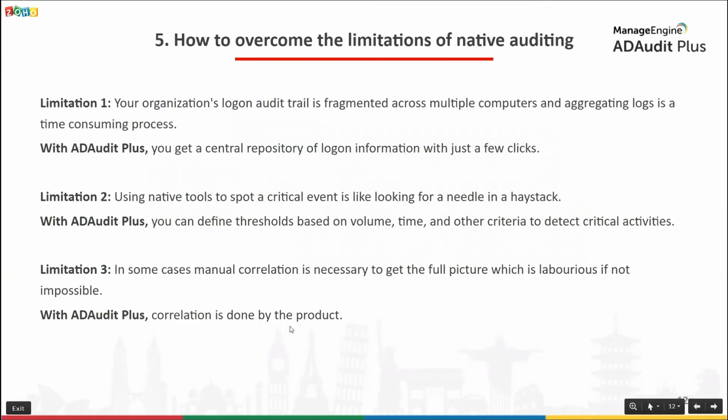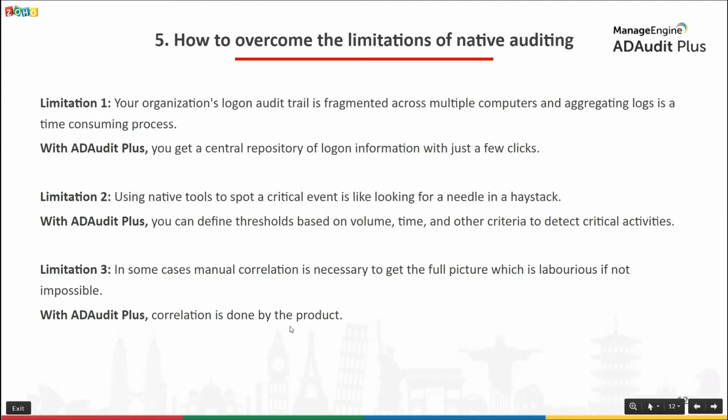The most important limitation, the first one, is, as we've seen, logon occurs onto the computer. Logon events are logged on the computer that a user accesses. So when a user logs onto a domain controller or a Windows member server or a workstation, the corresponding logon events get logged in these computers.